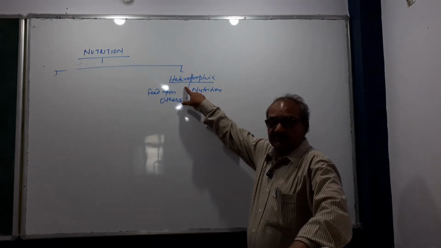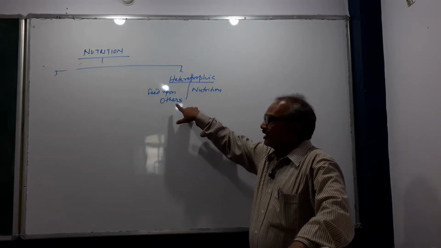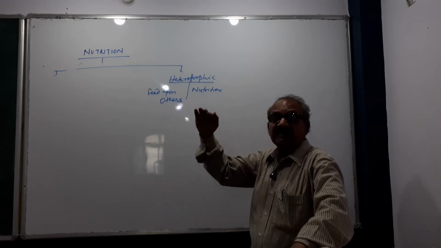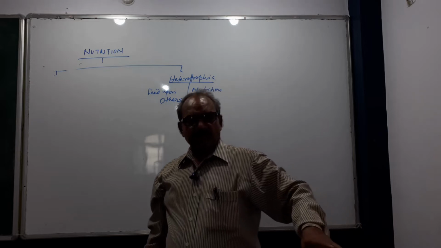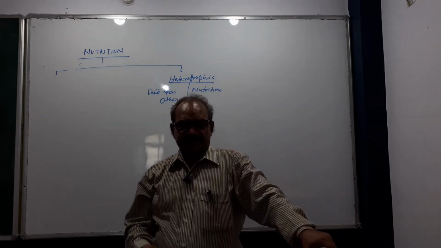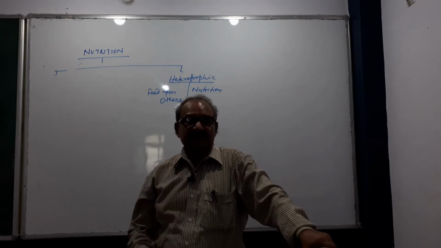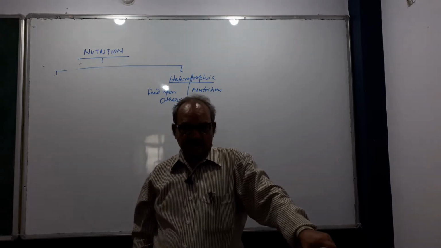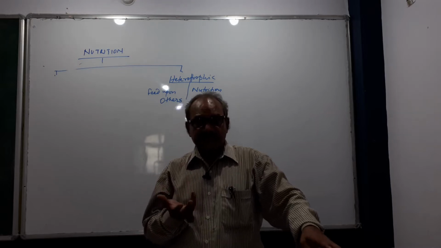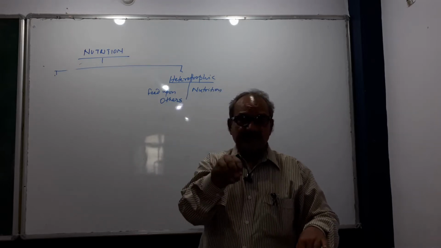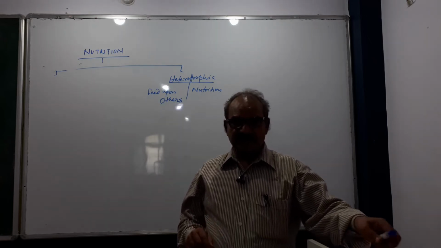Suppose somebody feeds upon the meat of a goat, khasi. What has the khasi eaten? They ate plants, right?